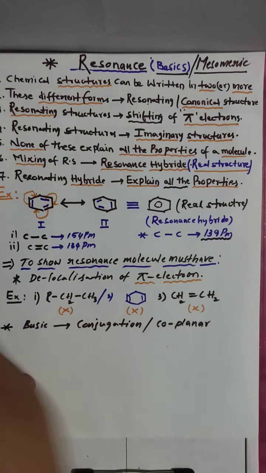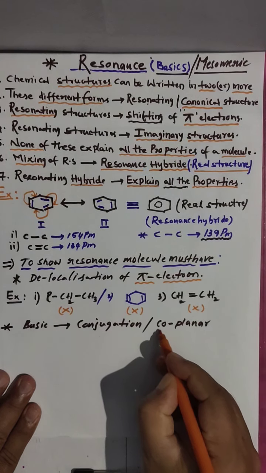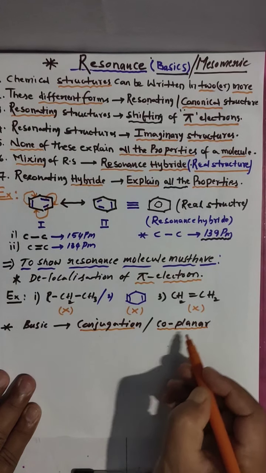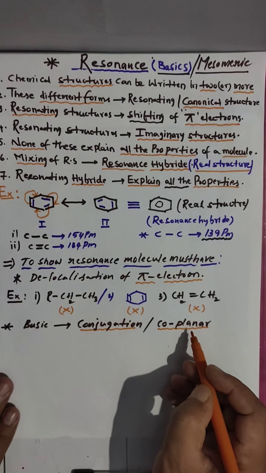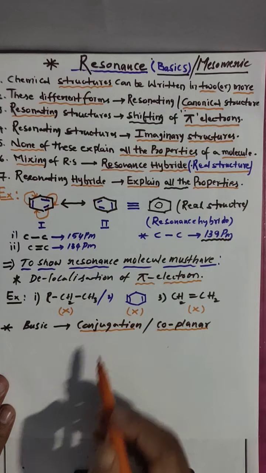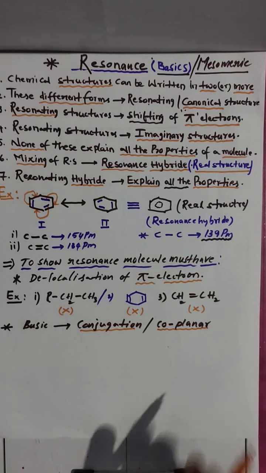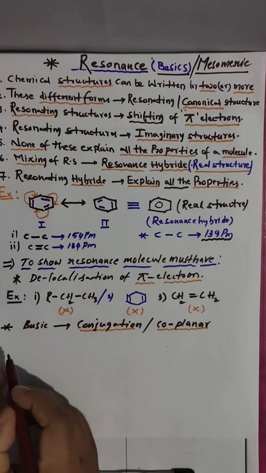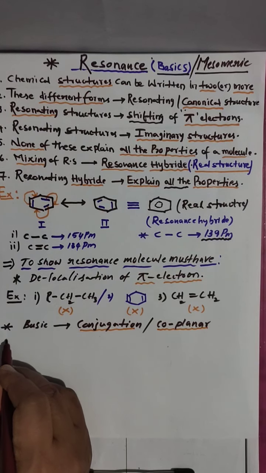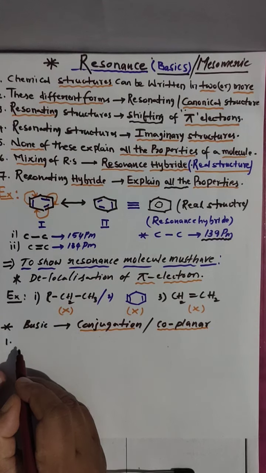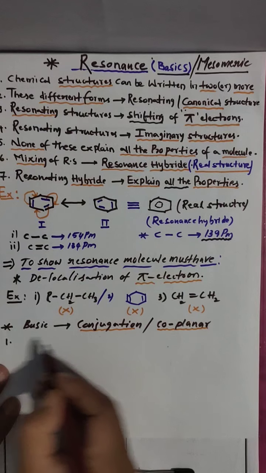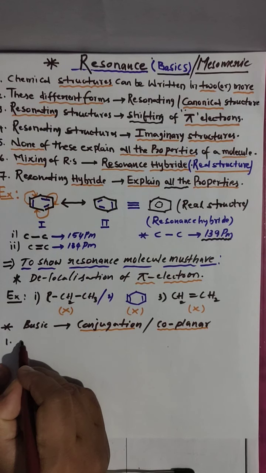Coplanar is nothing but same plane; co means same. So pi electrons, conjugation and coplanarity. How can we identify conjugation? We have different methods. Point number 1: conjugation, in different terms, means alternate double bonds.